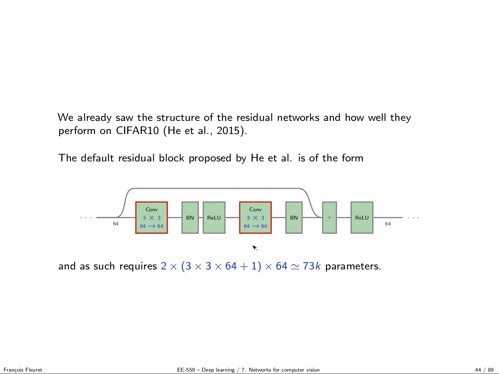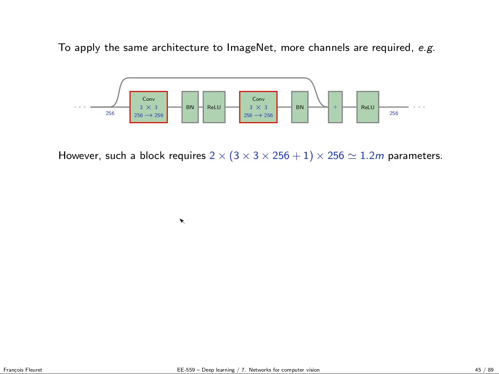But as observed by He et al. in their original paper, if you want to apply the same structure to ImageNet, you need to have more channels. So 64 channels is not enough. You want to move to 256. The problem is that moving from 64 to 256 you have times four, because it's quadratic, because you multiply both the number of channels in the filters and the number of filters. Now we are talking times 16, and you end up with 1.2 million parameters per block like this.